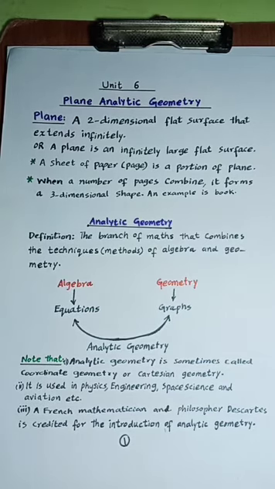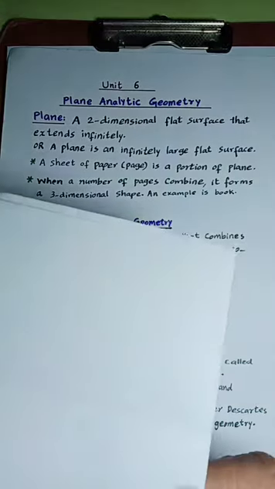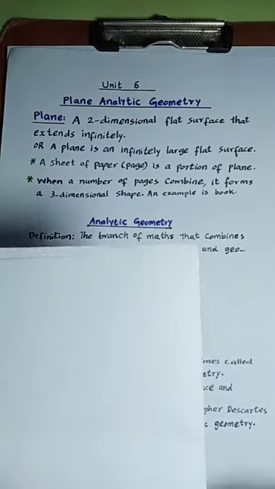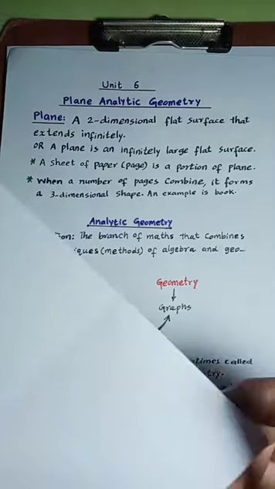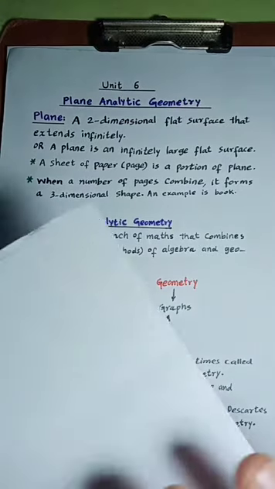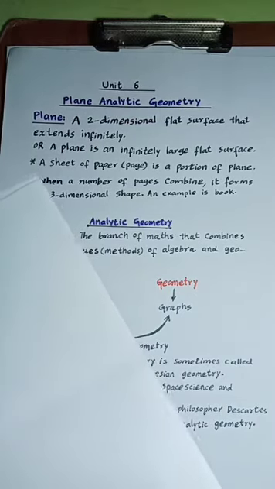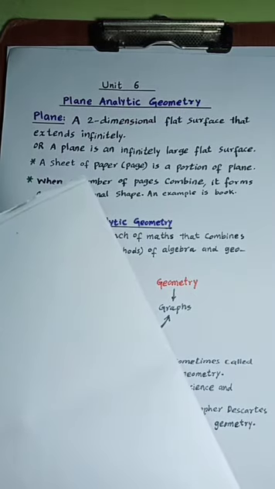Now we first come to the definition of a plane. A plane is a flat surface that is two-dimensional, each of whose dimensions extends infinitely. Or in other words, a plane is an infinitely large flat surface. Dear students, if we look at this page, we observe that this page is a flat surface. Its first dimension is its length and its second dimension is its width. So it is a flat surface that has two dimensions, and so it can be considered as a finite portion